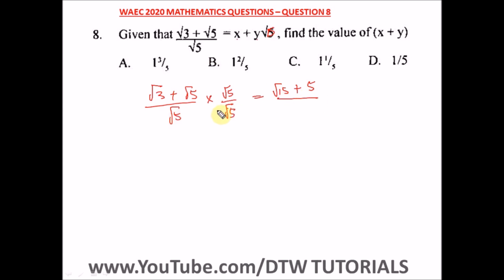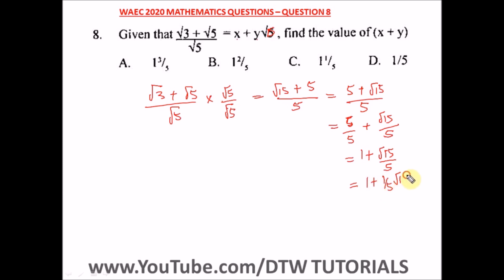The same thing here: square root of 5 multiplied by square root of 5, cancel out the roots and we're left with 5. Okay, so we can try to rearrange it to this. So we have 5 plus root 15 over 5. Now here, also rearrange to this, we have 5 divided by 5 plus root 15 divided by 5. This would be 1 plus root 15 divided by 5, which is the same as saying 1 plus 1 over 5 root 15.